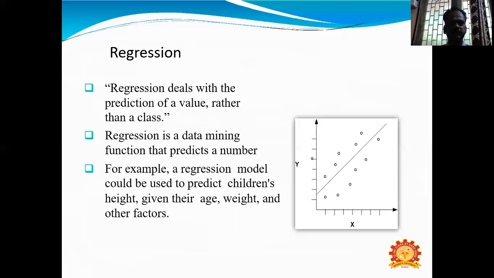So based on the independent values, the dependent value, the resulting value, will change.